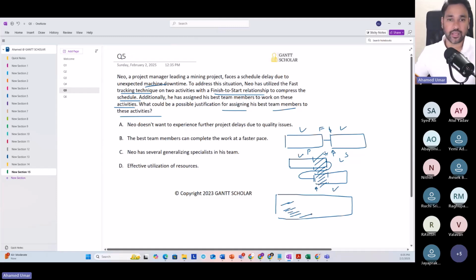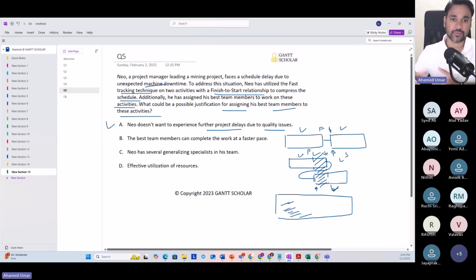Whenever you apply fast tracking to compress a schedule, you have to be very concerned about preventing the risk of rework. There are chances, okay, and therefore option A is the correct answer. So Neo doesn't want to experience further delays due to quality issues.